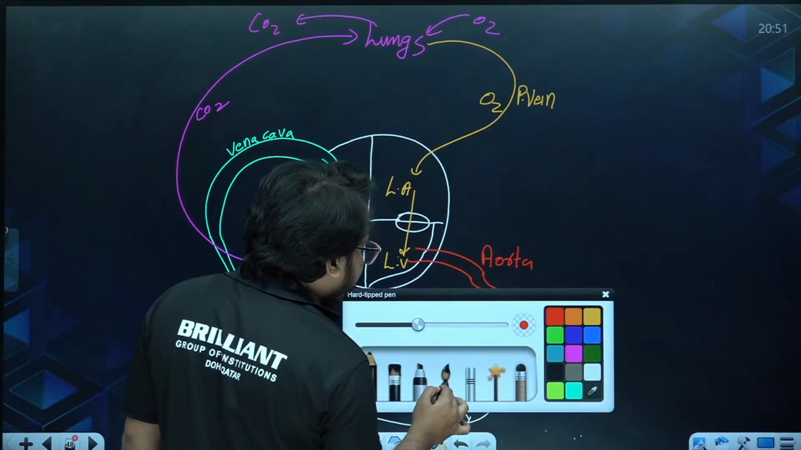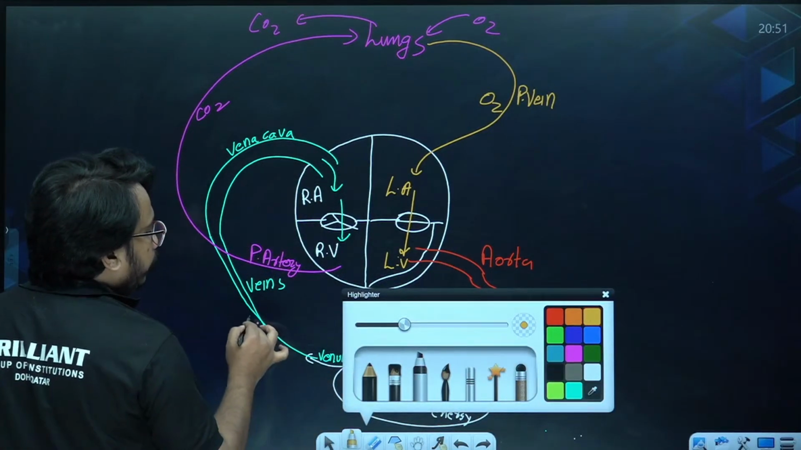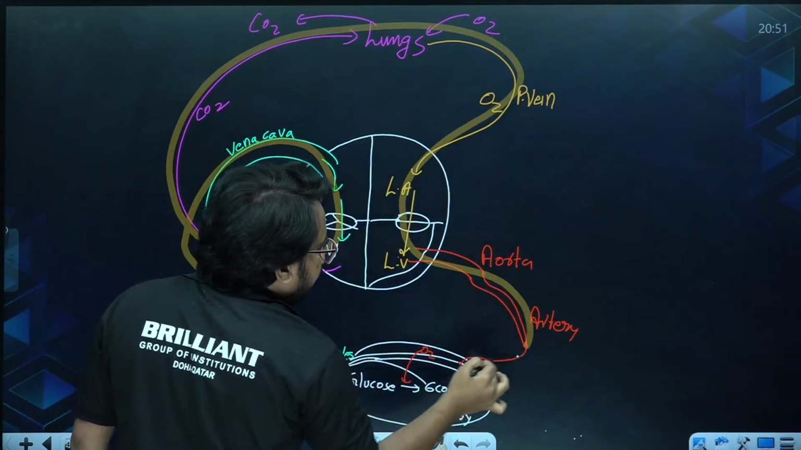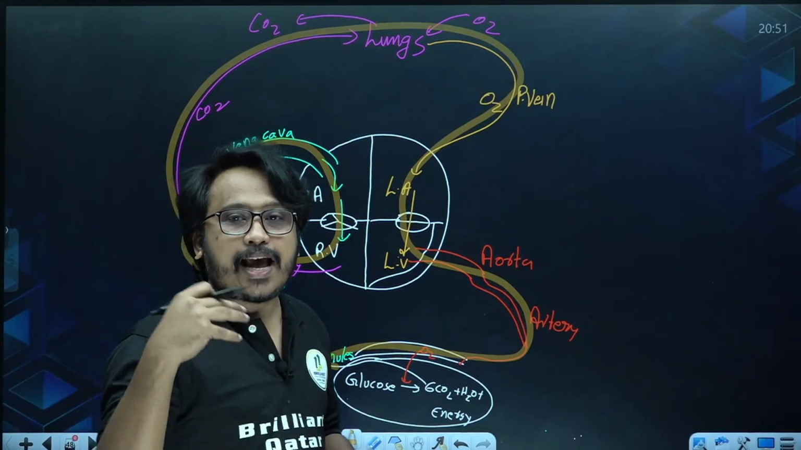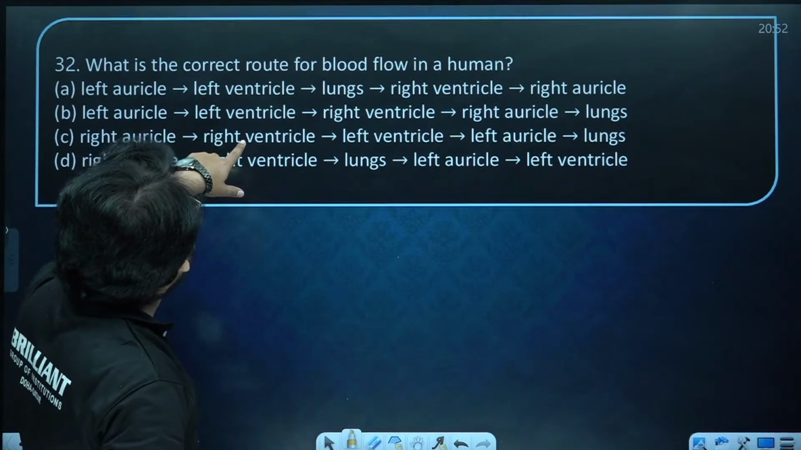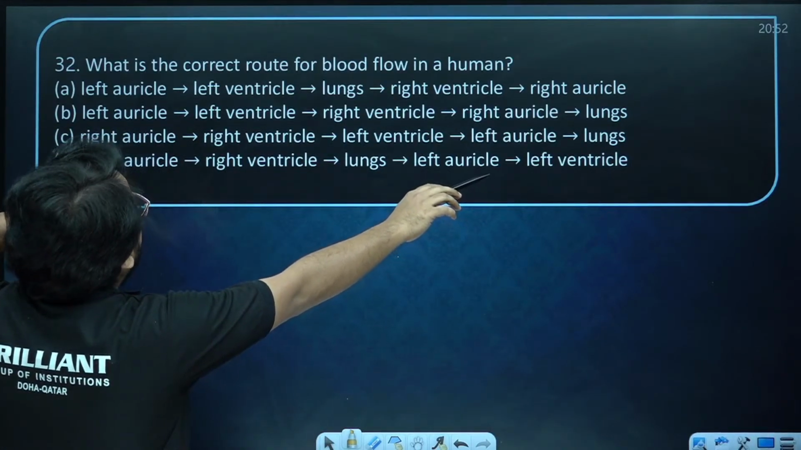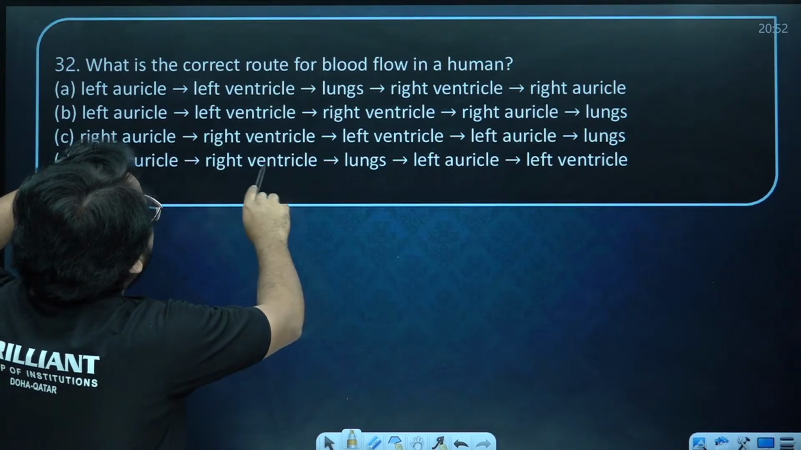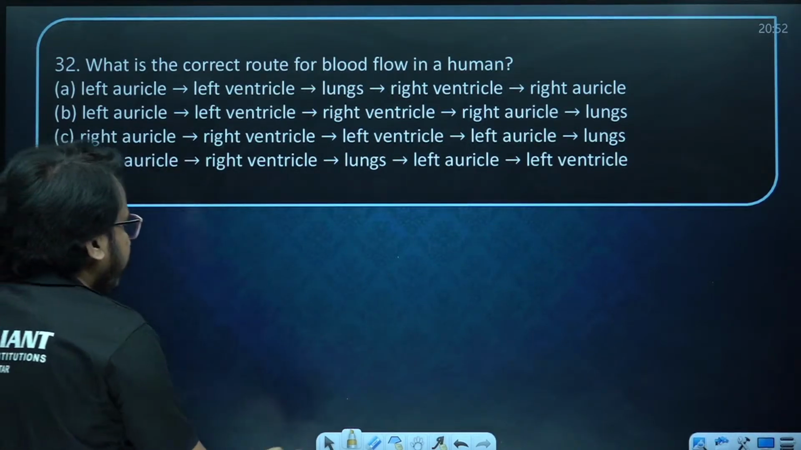You should understand the same blood is rotating through the heart twice. The blood that is coming on the right side, after going to the lungs, is returning to the left side. Like that, this is called double circulation, which is seen in birds and mammals. So left auricle, left ventricle, lungs, that is wrong. Second one, left auricle, left ventricle, that is also wrong. Then right auricle, right ventricle, lungs, then from there left auricle, left ventricle. So D option is actually correct.